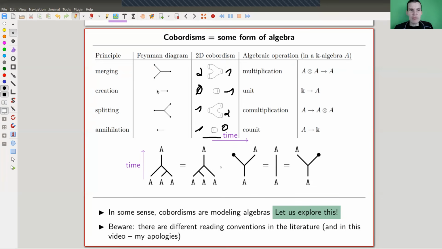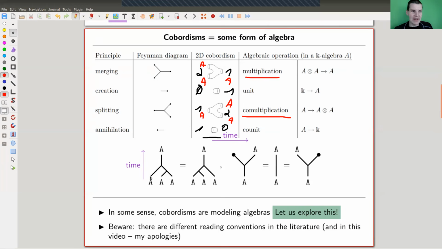And on the algebraic side, you could think of it as multiplication, and you could think of it as a whatever kind of dual multiplication, a co-multiplication. So from one object to two objects, so from A to A tensor A, or the multiplication, which is more the familiar one, from A tensor A to A, and so on. And all the natural axioms are then just axioms on cobordisms.